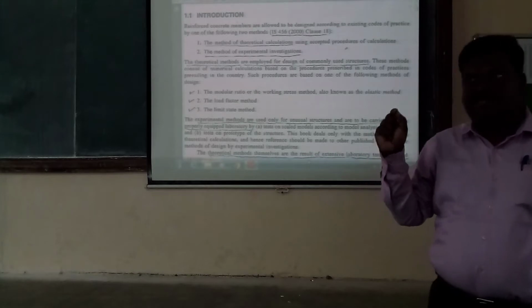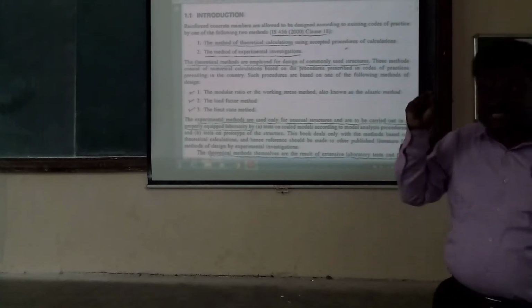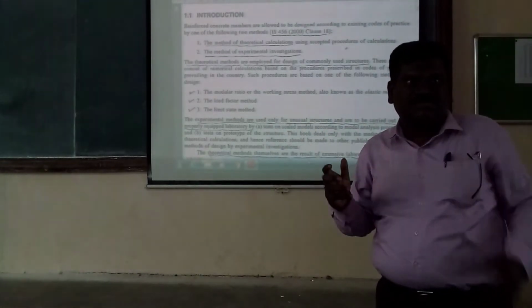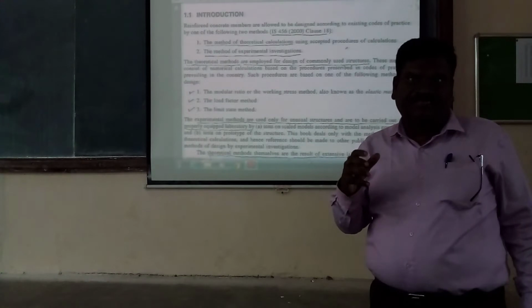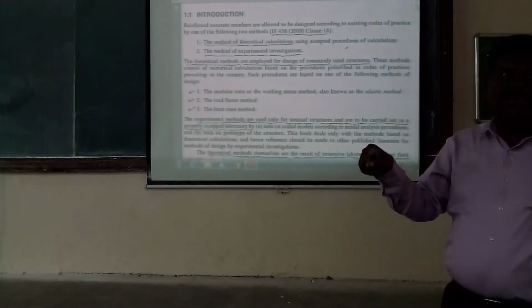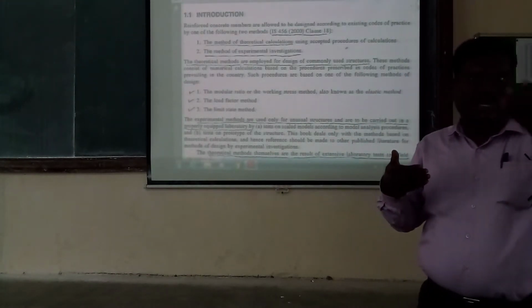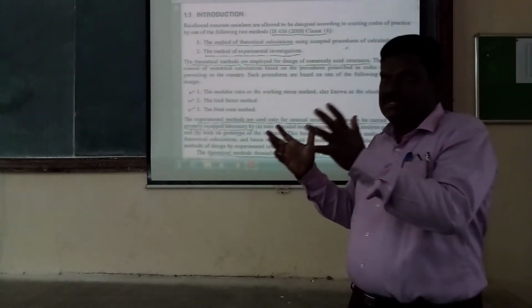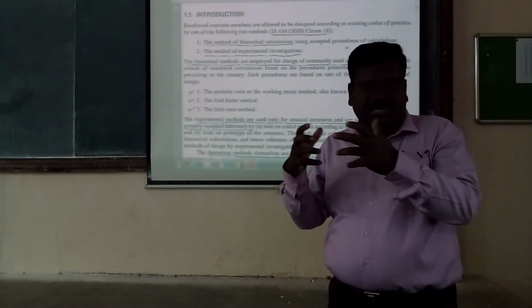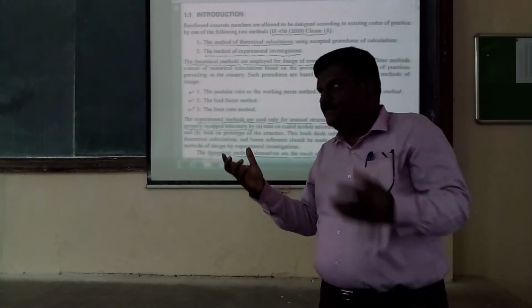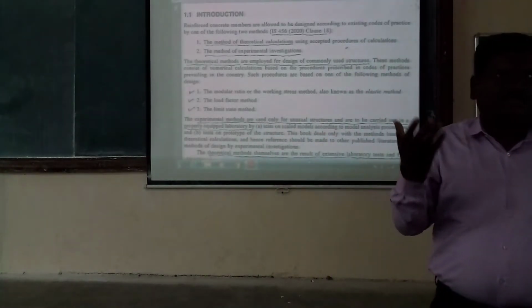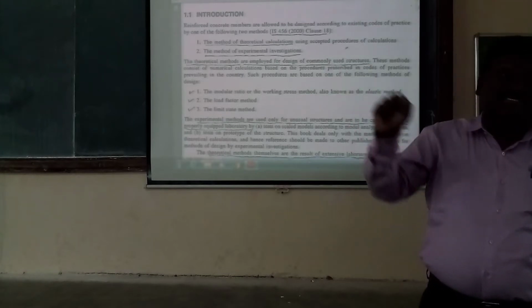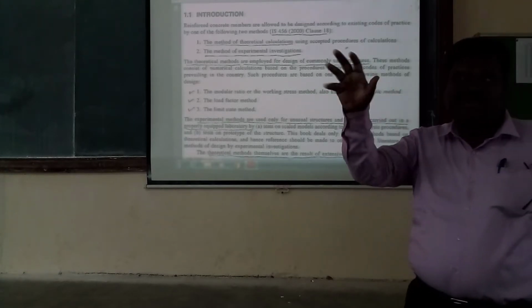At the same time, keep it in mind that even the theoretical calculation itself is a result of extensive experimental work carried out in premier institutions and national laboratories, as well as field investigations carried out by field engineers.